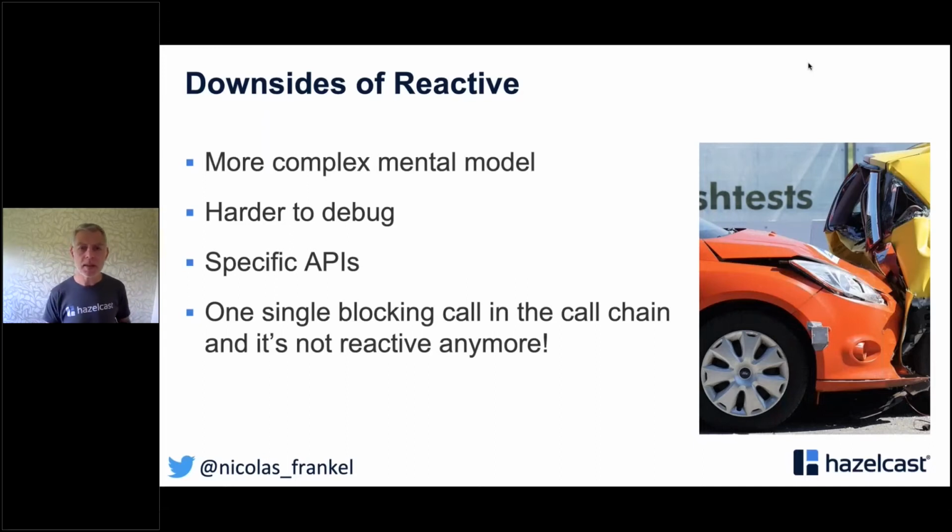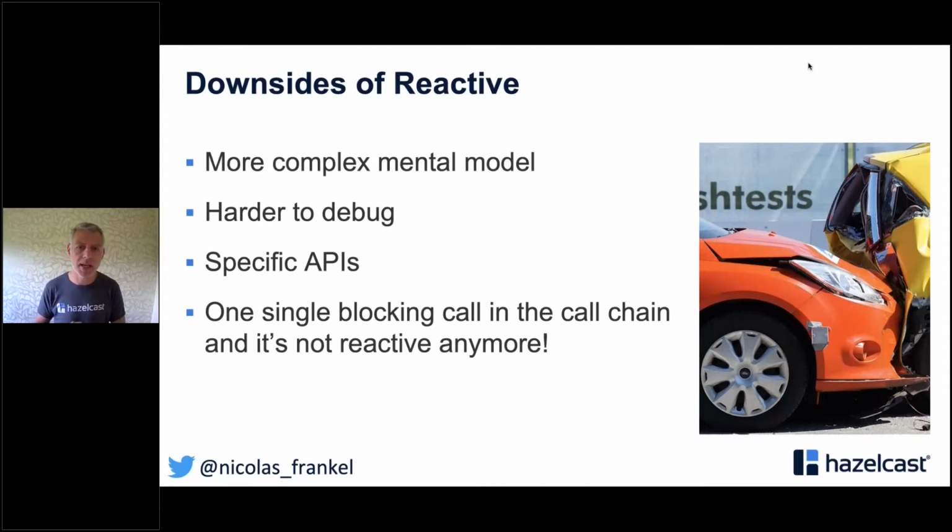And so the way to look at things is completely different from an imperative point of view than from a reactive point of view. Then, because there is not one single thread that will execute the same request, the code might switch from thread to thread, so that it will be much harder to debug when there is an issue. You won't have thread local, of course. And what I really felt myself, the biggest issue was that you must learn specific APIs, and you have different providers of reactive APIs, and of course they are closely related to one another, but they still have their own flavor with slightly different semantics.